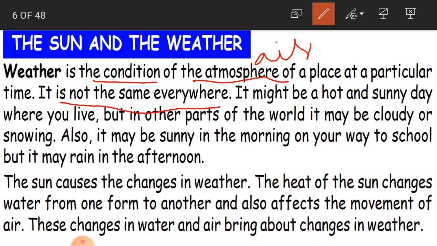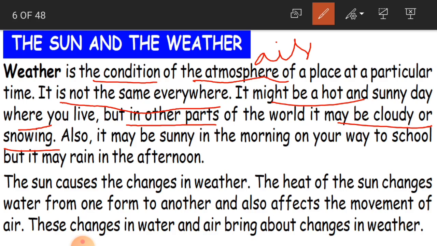Okay children, it might be a hot and sunny day where you live, but in other places of the world it may be cloudy or snowing. So even if we have a hot or sunny day in our place, in some other places like western countries they have cloudy and snowing weather. And if we have cloudy and rainy days, they may have sunny days. See, there is a change of the weather according to the places. So it is not the same everywhere.